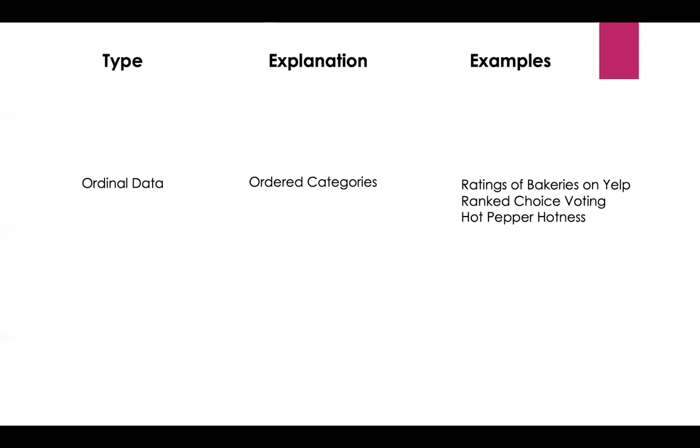Next up, we have ordinal data. Ordinal data are ordered categories. Again, no measurements here, but there is an order. You might think about this as ratings on Yelp, or stars for restaurants, or whatever they count on Rotten Tomatoes. Ideas like ranked choice voting or ratings of how hot peppers are fit into this ordinal data category. For instance, we know a habanero is hotter than a jalapeno, but that's not an exact measurement. It's just hotter.